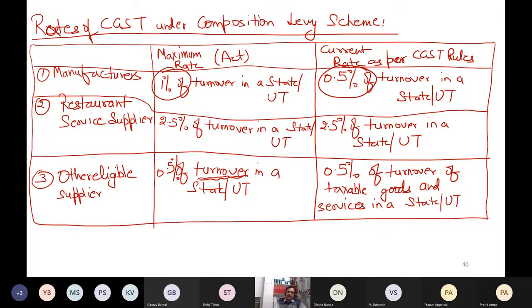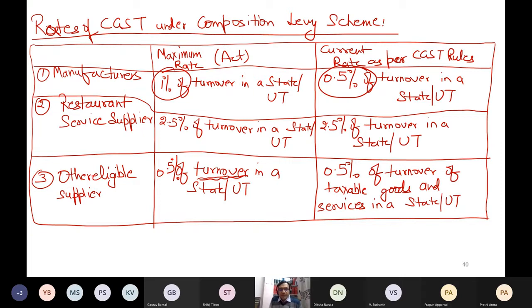Now see what is the difference. In manufacturing, whatever is your turnover, whatever is your sales, whether that sale is tax free or taxable doesn't matter, whatever is your sale multiplied by 0.5% is the CGST which you have to pay to the government in case you are opting for composition levy scheme. In restaurant service, that is why I'm saying that always when you consume any food in any restaurant, check the bill. You will find 2.5% CGST and 2.5% SGST or UTGST depending upon the place where you are consuming that. Because of this provision only, they are charging that tax.